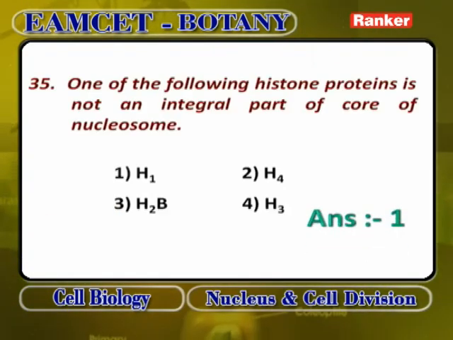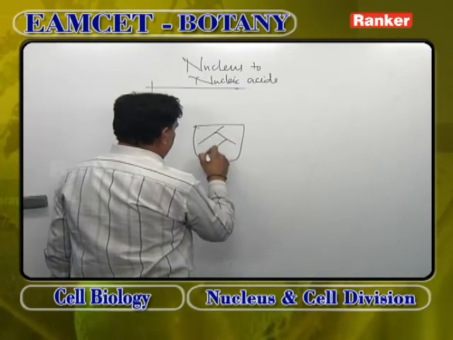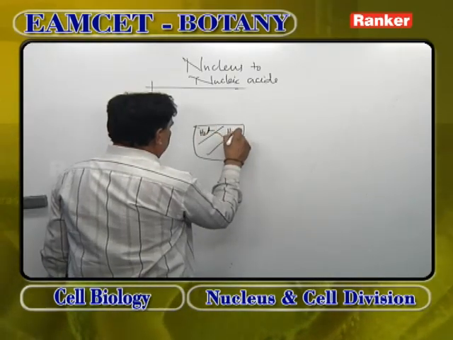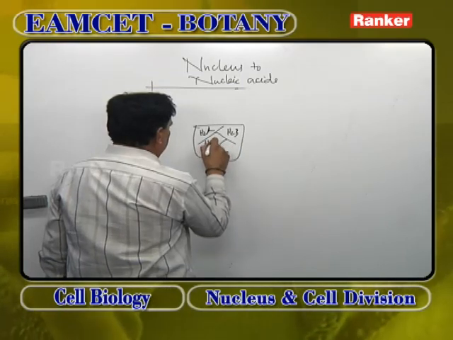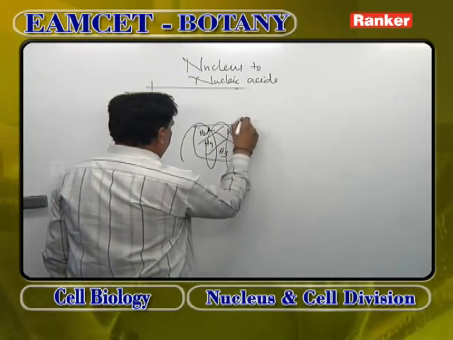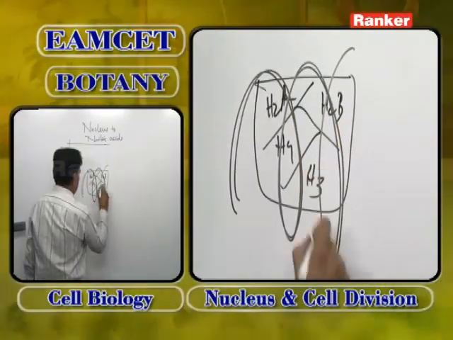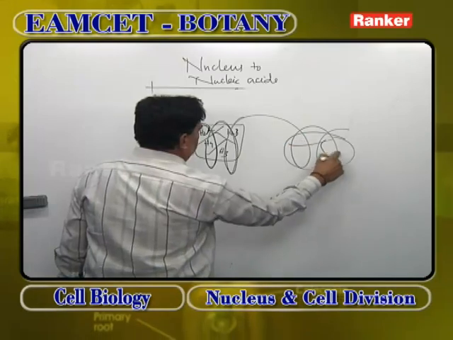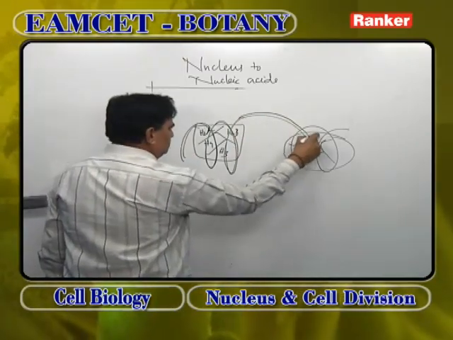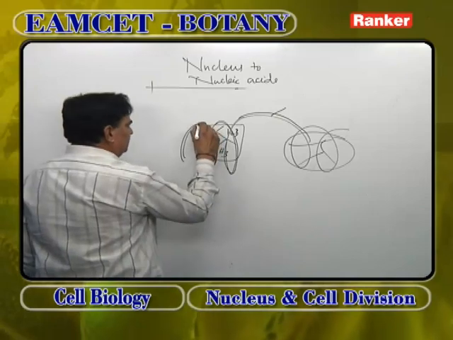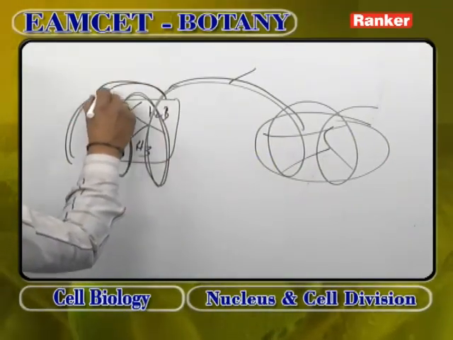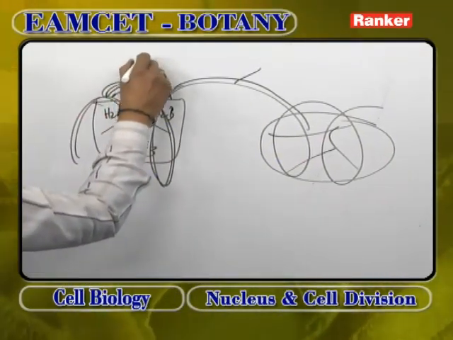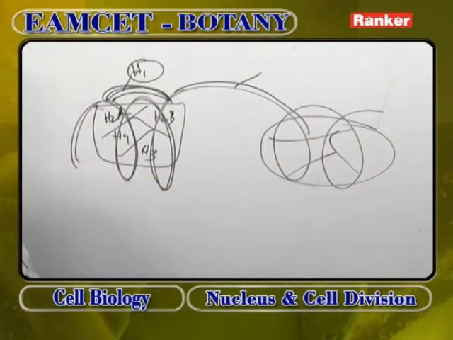One of the following histone proteins is not an integral part of core of nucleosome. Just now I told nucleosome is a combination of pair of H2A, H2B, H3, H4. It shows supercoiling of DNA 2 spirals, and it will enter another central core with H2A, H2B, H3, H4. This is called internucleosomal DNA or spacer DNA. Wherever DNA is entering and coming out, a special protein is present on the outside which is called H1 protein.